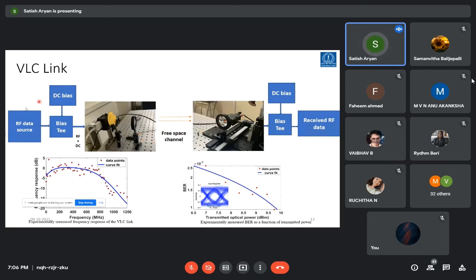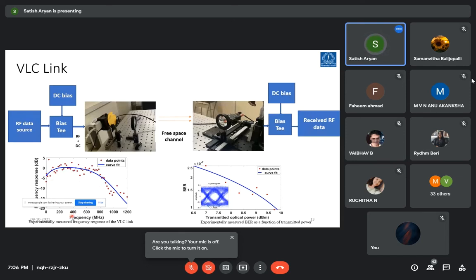The rest that I have included is the RF data source, the DC bias and bias T at the source, bias T at the receiver, etc. So first we characterized our VLC link, where we transmitted an RF signal from different frequency ranges, and we observed the response of it.